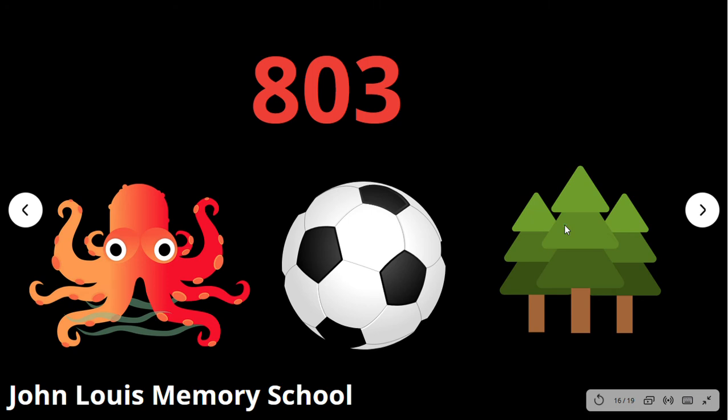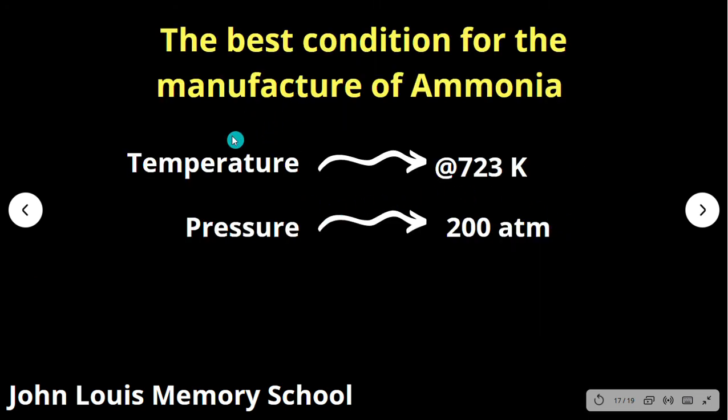Hope it's very clear. So let us take one practical example here. The best condition for the manufacture of ammonia. Suppose you are a chemistry student or science student, you will be learning manufacture of ammonia. So at one particular temperature and pressure, the yield of ammonia is maximum. So that value is given. So the temperature is 723 Kelvin and pressure is 200 atmosphere.